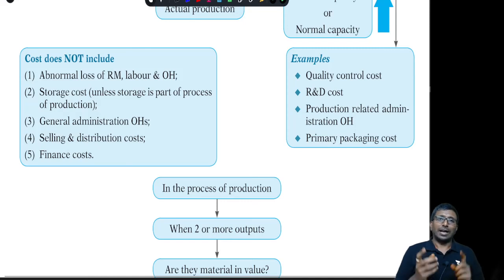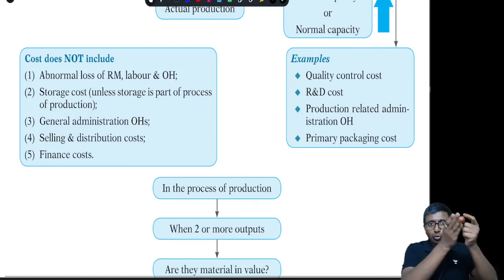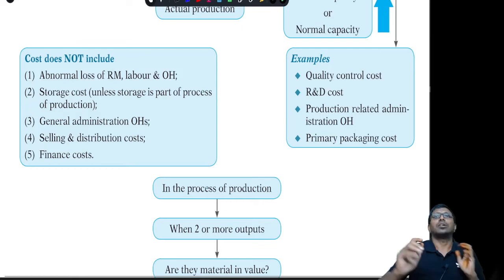Okay, right. And now let us look at joint products and byproduct situation. A byproduct is the product which comes out in the process and whose value is immaterial. For joint products, the value is obviously material. If it is a byproduct, we will be measuring it at NRV, and that NRV will be reduced from the joint cost. The joint cost is going to be allocated between the joint products.